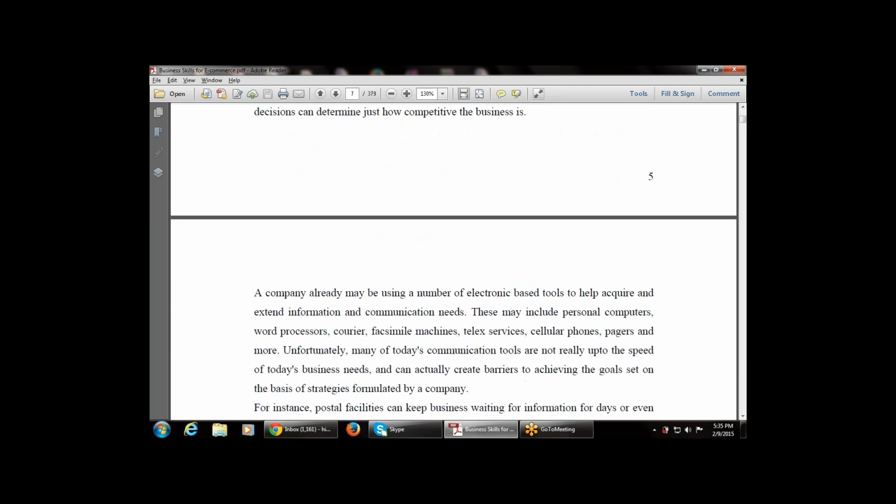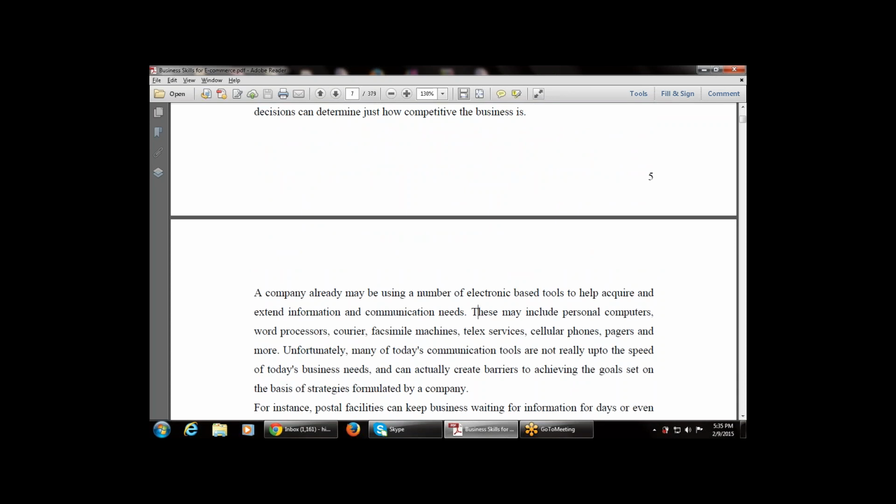A company may already be using a number of electronic-based tools to acquire and extend information, but whenever we do business electronically, that is known as e-commerce or e-business.